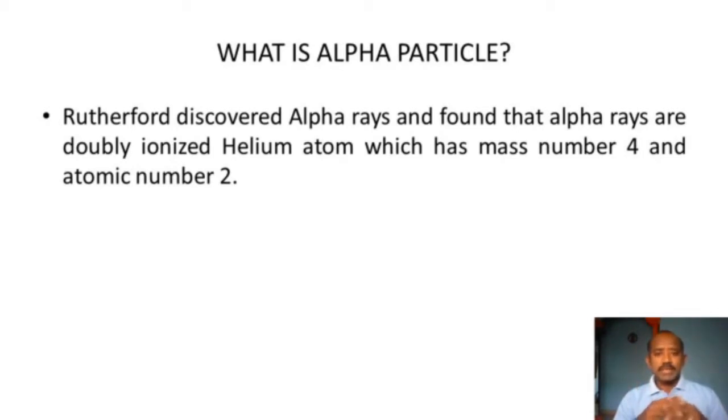They found that alpha rays are doubly ionized helium atoms, which have mass number 4 and atomic number 2. Here the mass number 4 means the nucleon number. Nucleons are the sum of the protons and neutrons together, and the nucleon number is nothing but the mass number. In a helium atom there are 2 protons and 2 neutrons, so the mass number is 4 and the atomic number, which is the proton number, is 2.